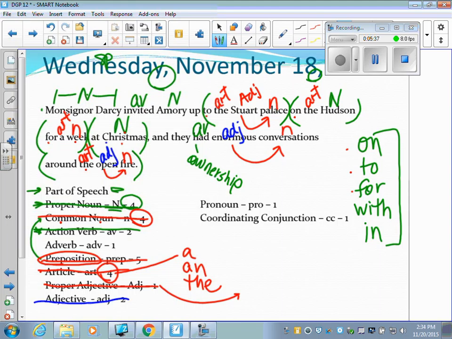We have one adverb. It's kind of tricky simply because it's also sometimes a preposition. So there's your adverb, and we already looked at this being a coordinating conjunction. I told you that yesterday. So we've got that. You're left with the word they. They replaces Amory and Darcy. That's what pronouns do. They is a pronoun. So now you've completed Wednesday. This is your parts of speech day.